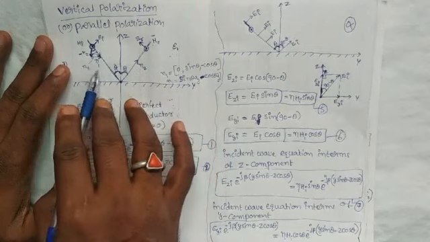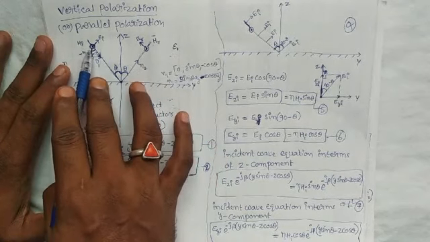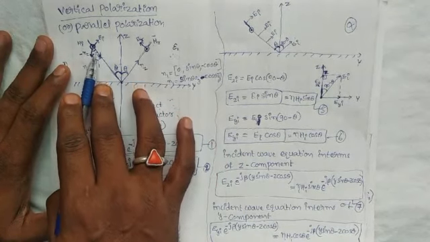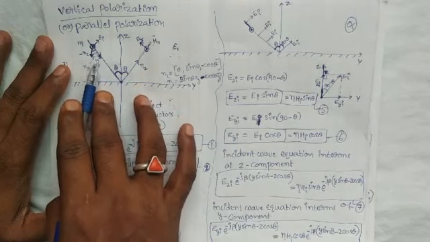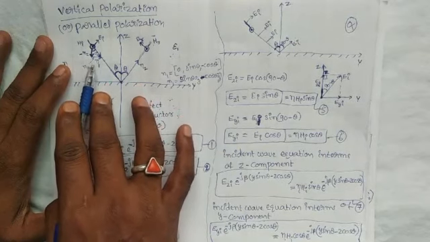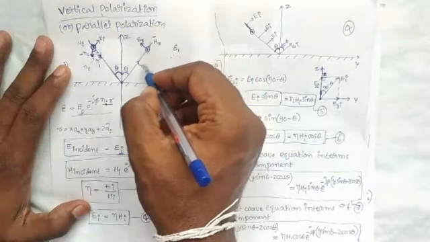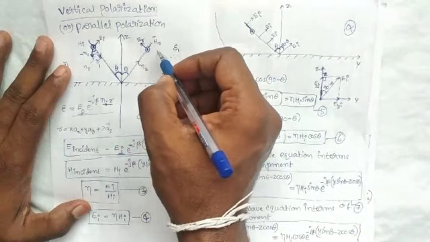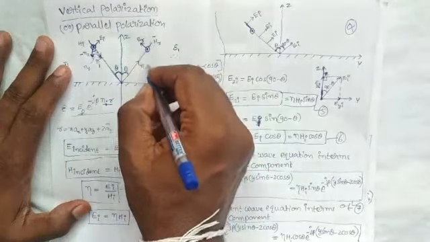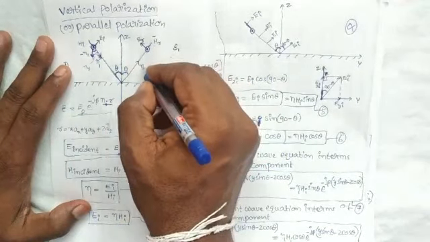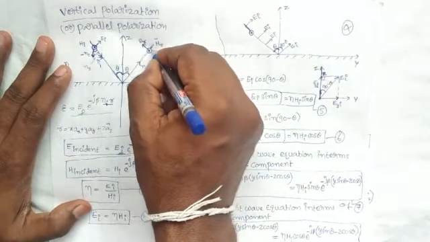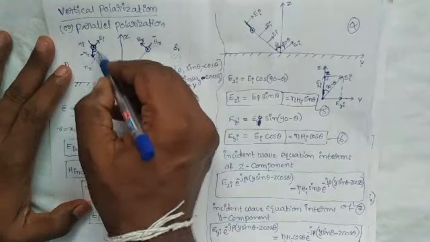Here n1 is the unit vector in the direction of the incident wave. n2 is the unit vector in the direction of the reflected wave.